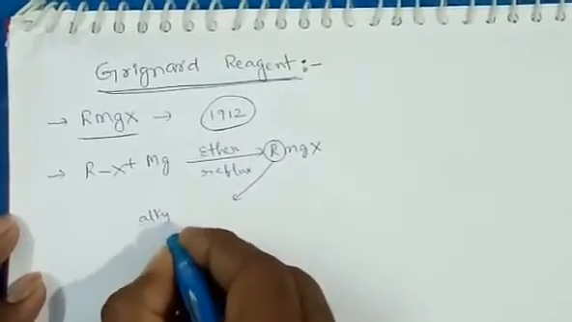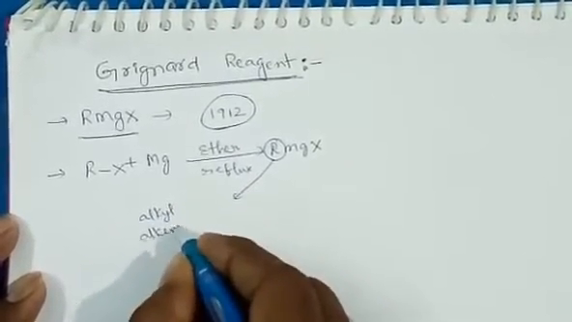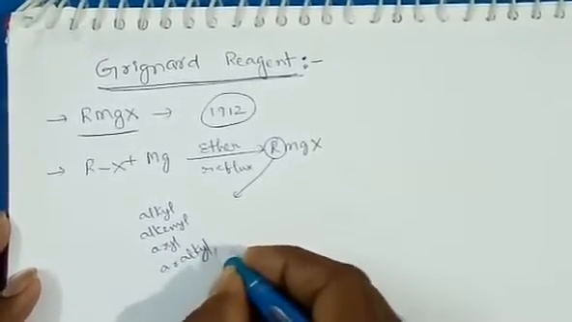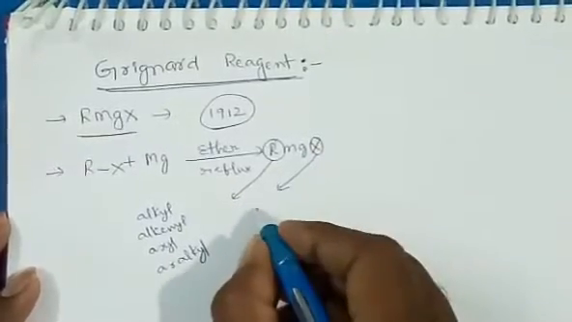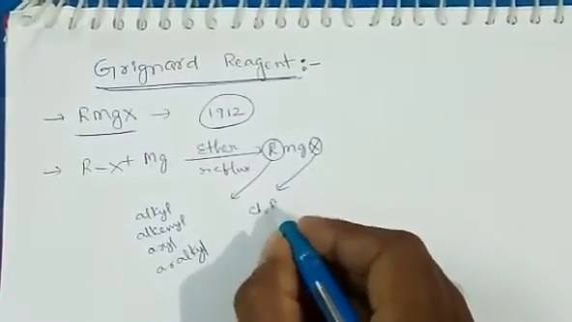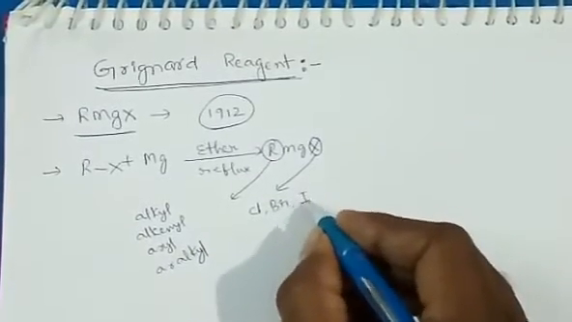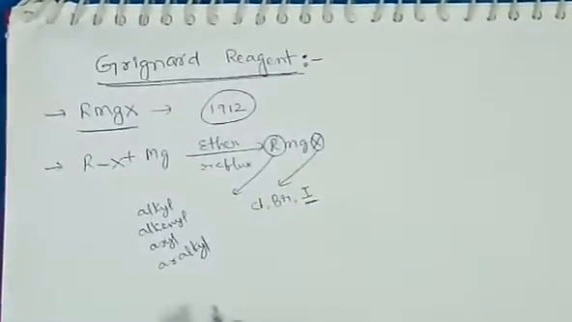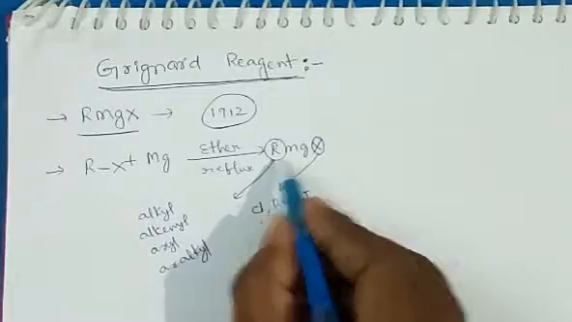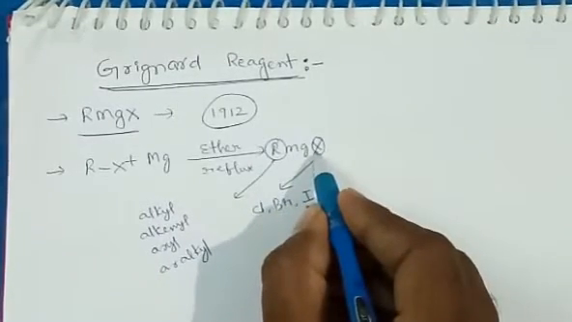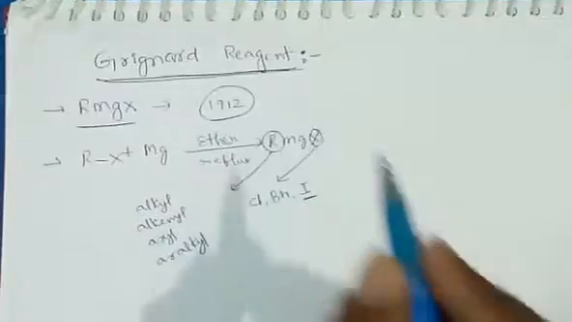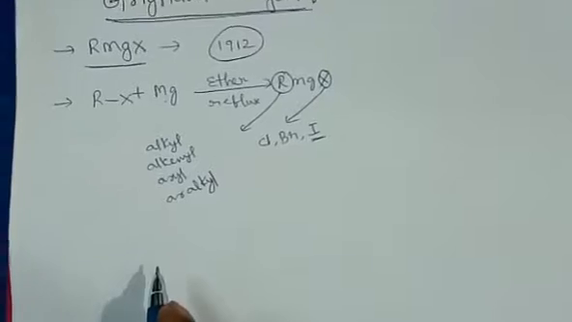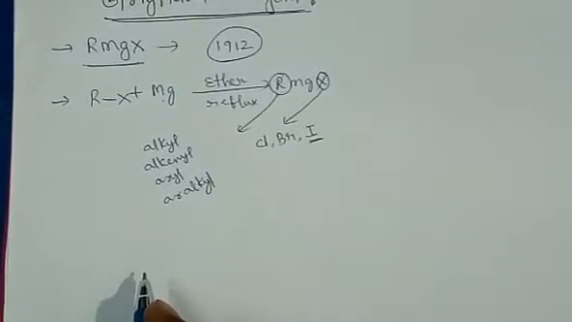It may be an alkyl, alkynyl, aryl or aralkyl group. For the halide, we usually use chlorides and bromides, and rarely iodides also. So this is about the Grignard reagent. When we take CH3 and Br, we call it methyl magnesium bromide. A lot of applications are there for Grignard reagent in organic chemistry, so we are going to see those.